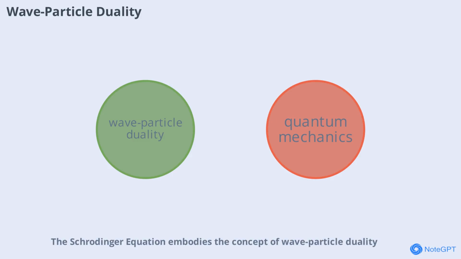The Schrödinger equation embodies the concept of wave-particle duality, where particles like electrons exhibit both wave-like and particle-like behavior. This duality is a hallmark of quantum mechanics and is observed in experiments like the double-slit experiment. The equation provides a mathematical framework for understanding this strange but fundamental aspect of nature.